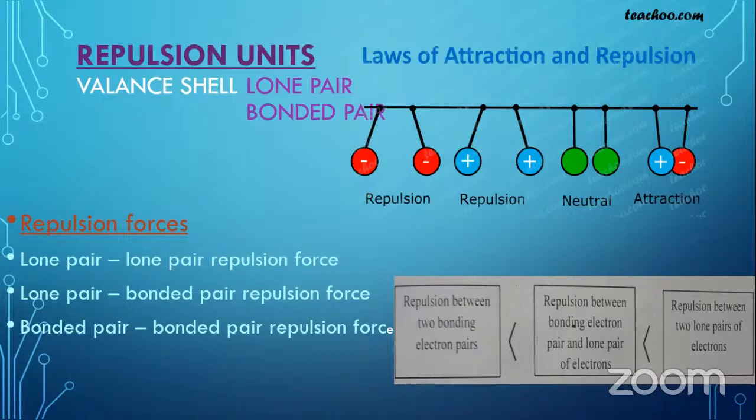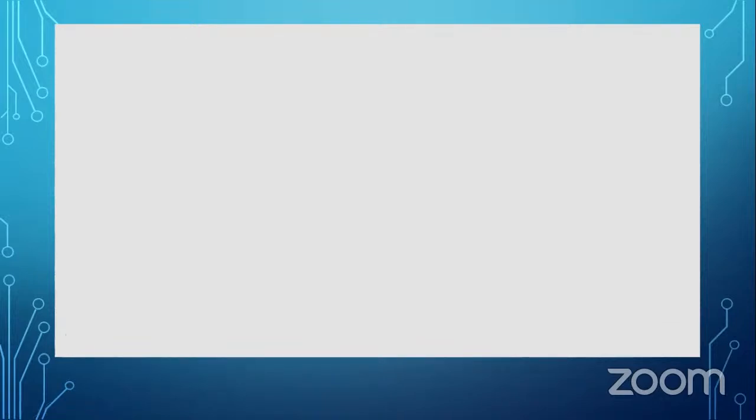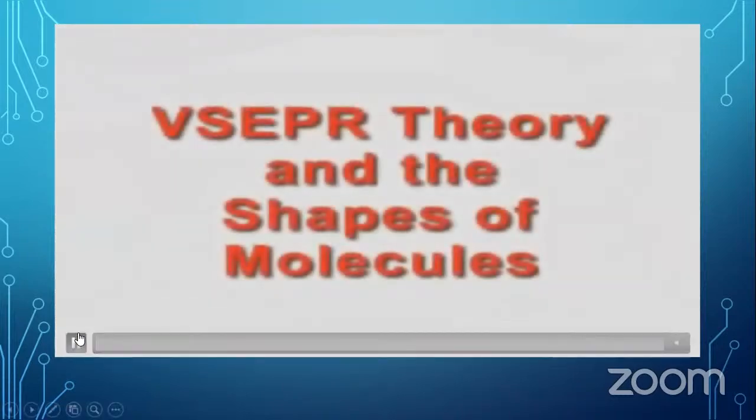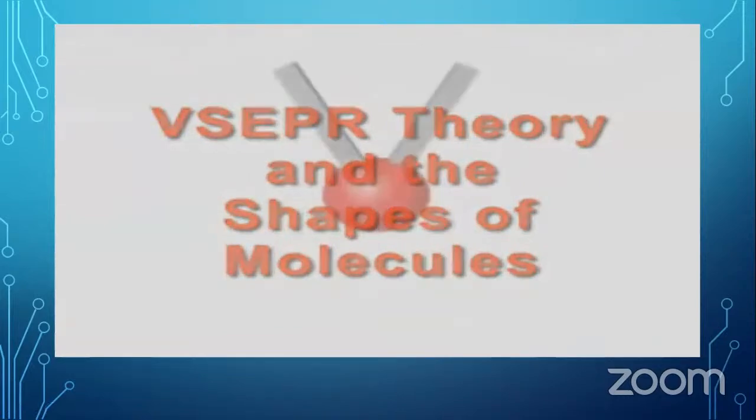And then after, now we will look at how those repulsion units are arranged around the atom in the molecule or the ion, and how we take the molecular geometry, or otherwise the electron pair geometry, and how the molecular geometry comes out from the electron pair geometry. Okay. This is the VSEPR theory, valence shell electron pair repulsion theory. It is used for the shapes of molecules.